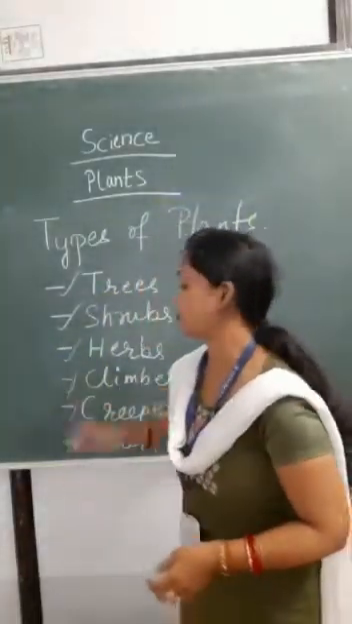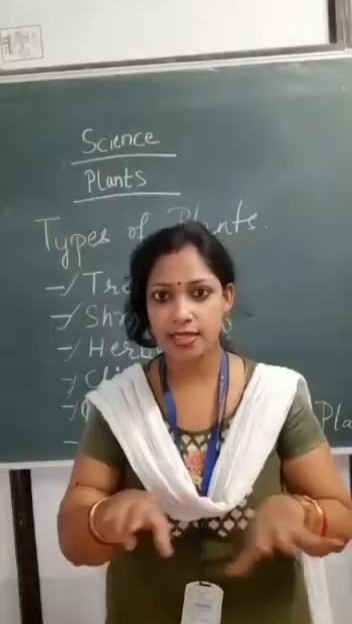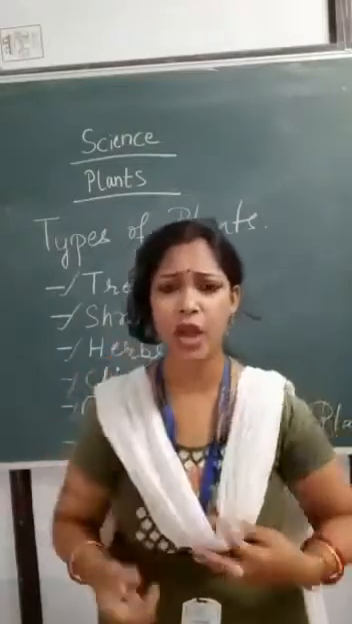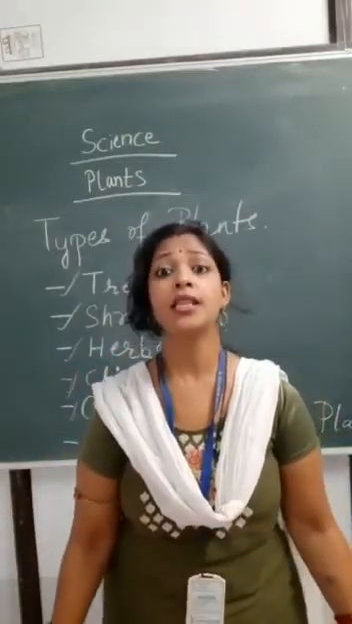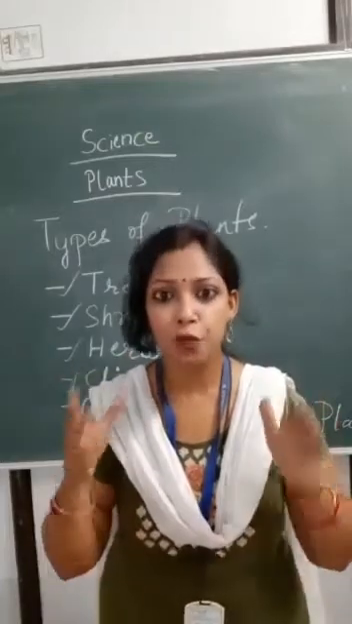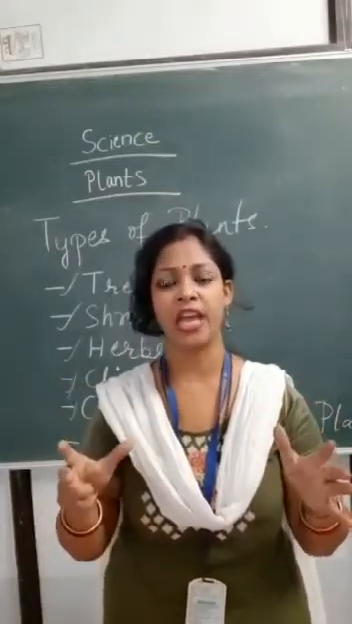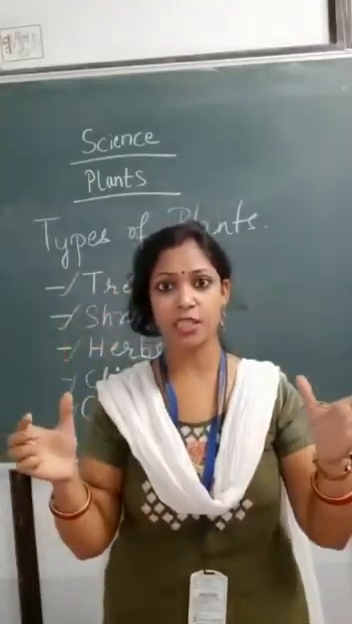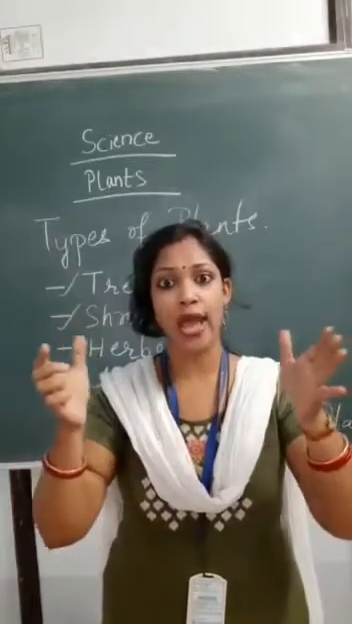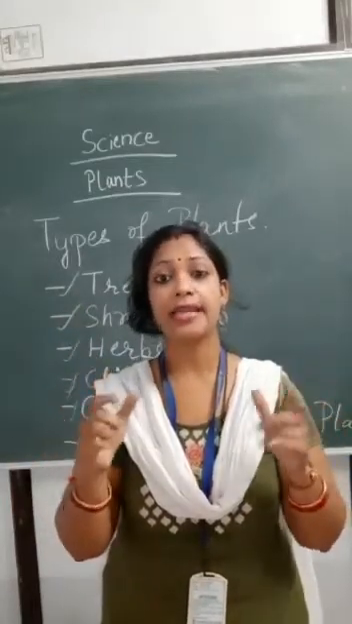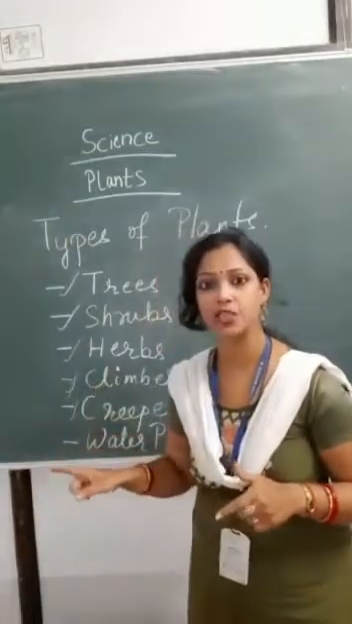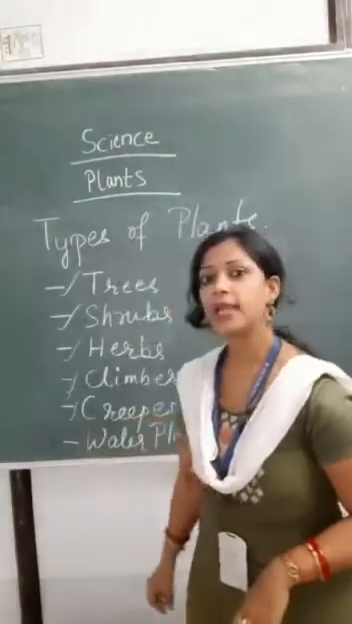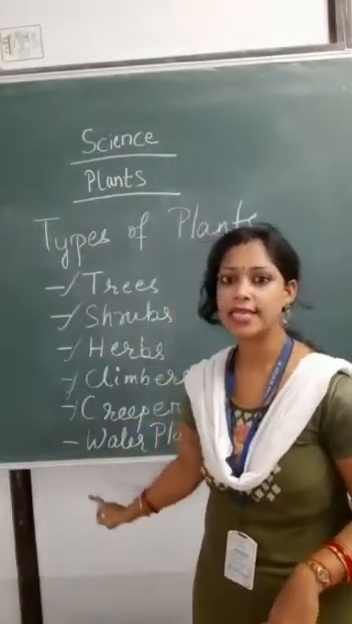Then comes your creeper. What do you mean by creeper? Like a snake creeps on the ground, likewise this plant also creeps on the ground. Why does this plant creep on the ground? Because the fruit it bears is very heavy, like your pumpkin and watermelon. You have seen these fruits, they are so heavy. That is why this plant cannot stand straight and it creeps on the ground like a snake. So pumpkin and watermelon are examples of creepers.